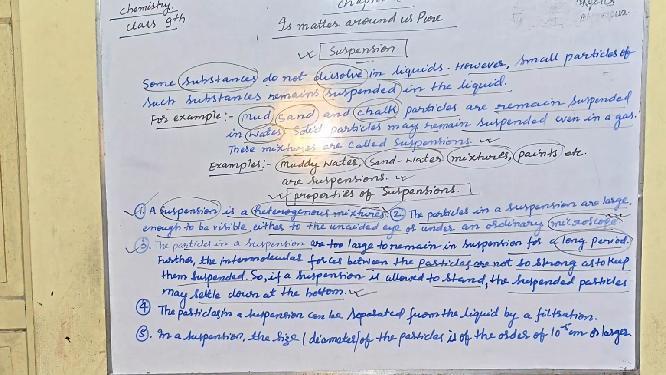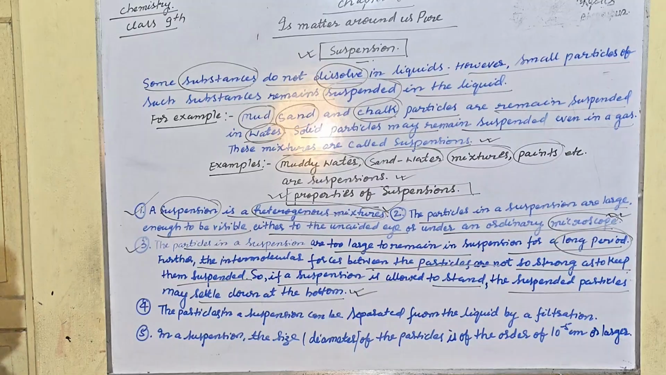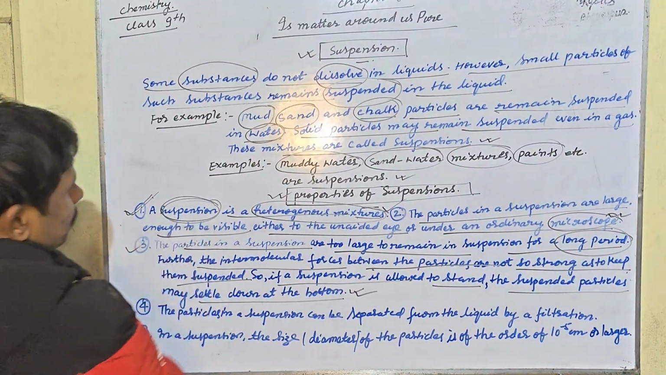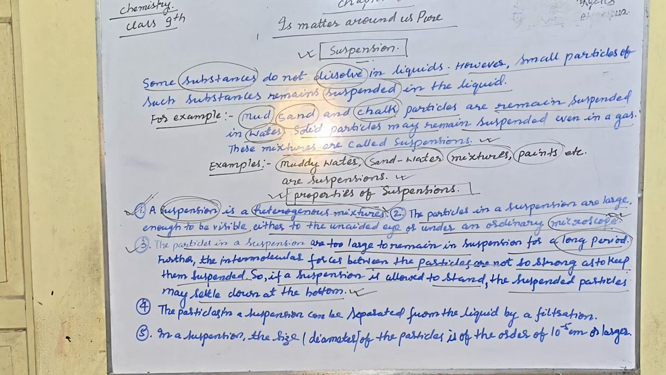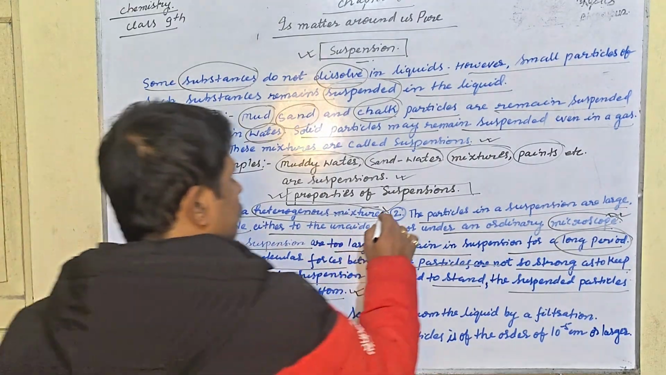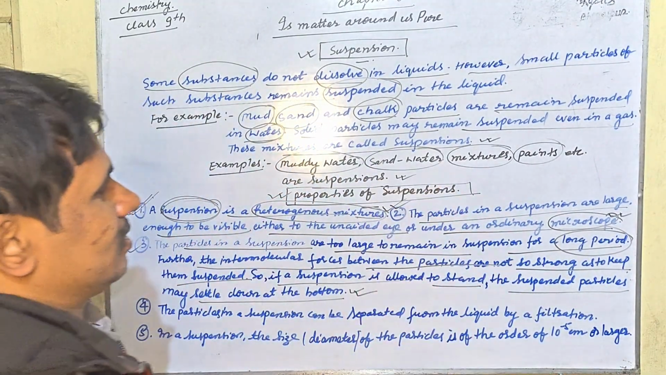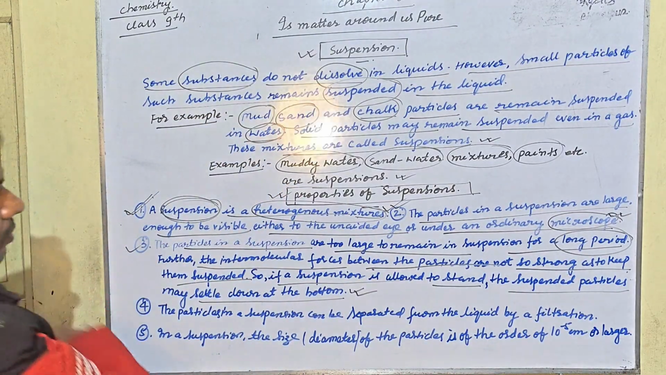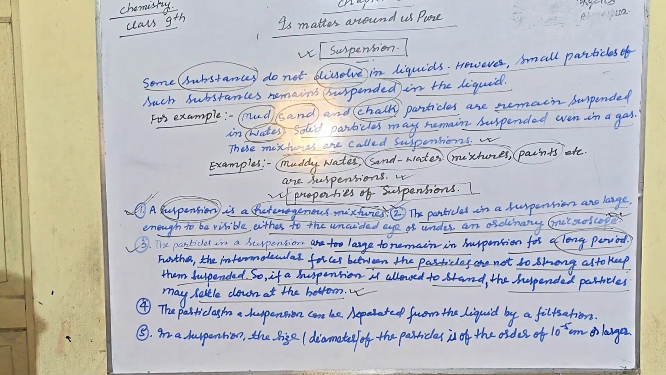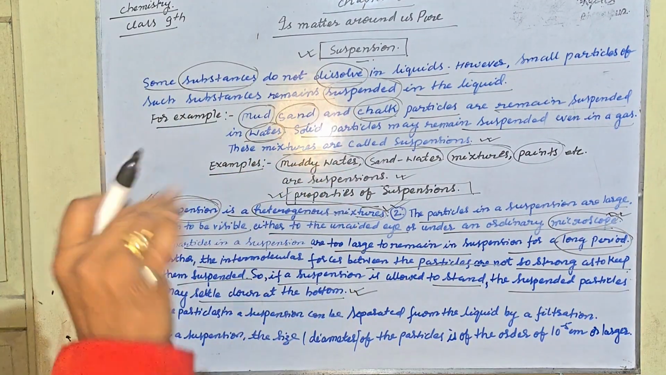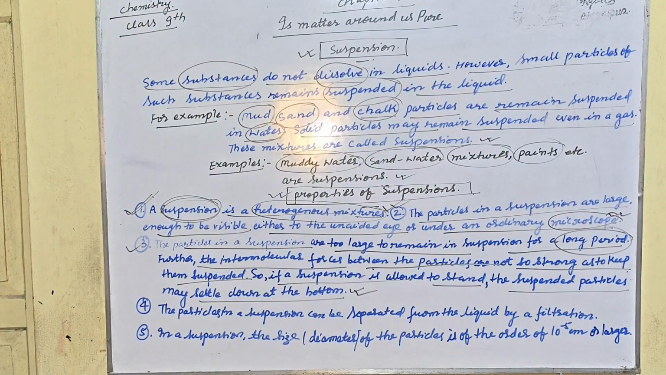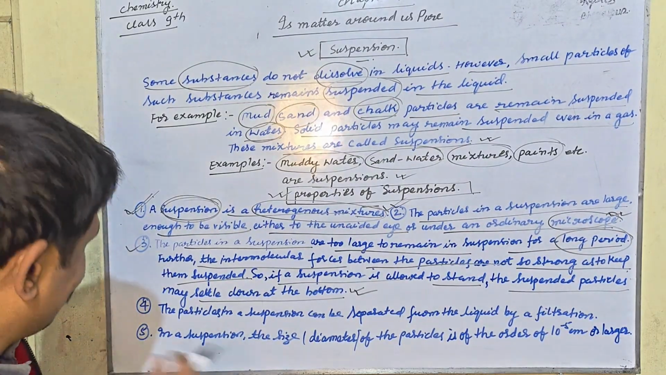So, let us understand the 3 points again. I am going to teach you the properties of suspension. Suspension is a heterogeneous mixture. So, point number 1. Point number 2, the particles in a suspension are large enough to be visible either to the unaided eye or under an ordinary microscope. Point number 3, the particles in a suspension are too large to remain in suspension for a long period. Further, the intermolecular forces between the particles are not so strong as to keep them suspended. So, if a suspension is allowed to stand, the suspended particles may settle down at the bottom.